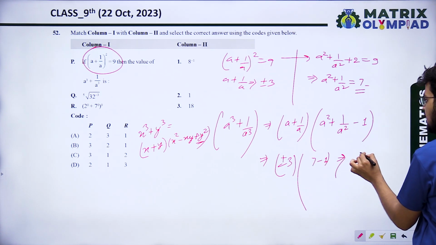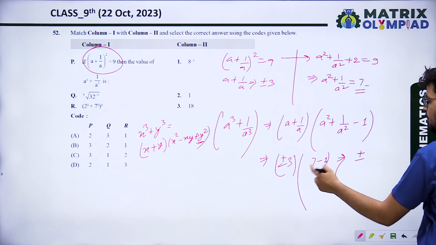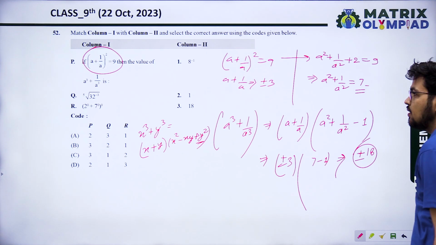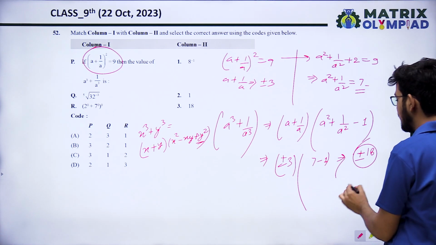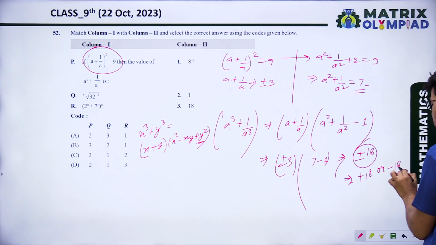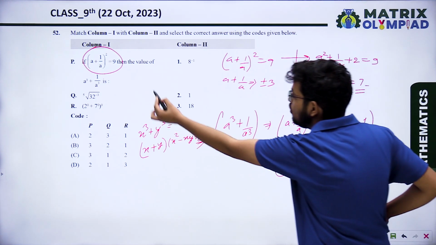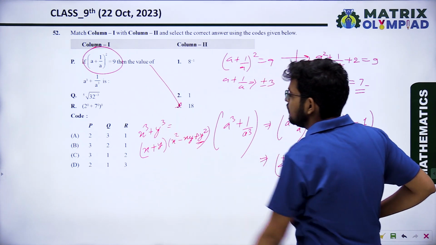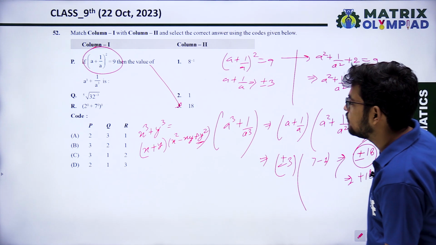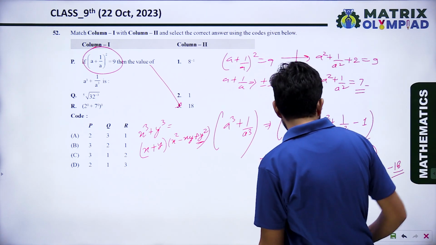When we simplify it, 6 times 3 is 18, that is plus minus 18. The option here is only plus 18, it means plus 18 or minus 18 both are answers. So the choice is 18. So for P the correct answer is 3. Now it is asking next.